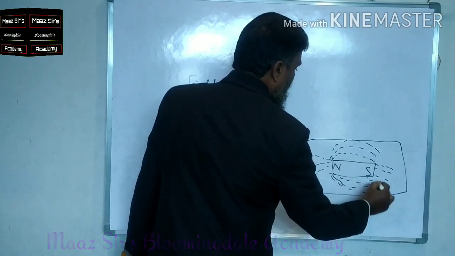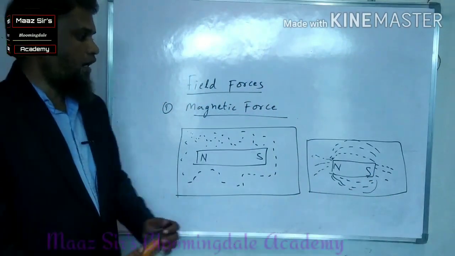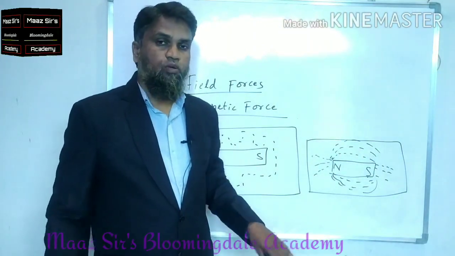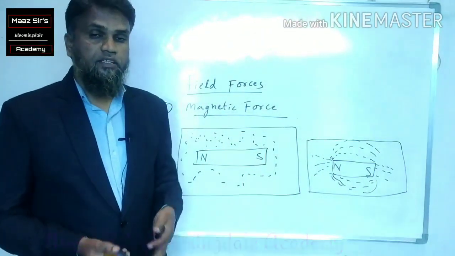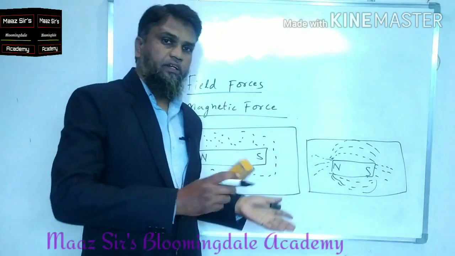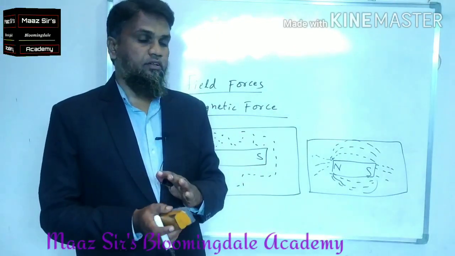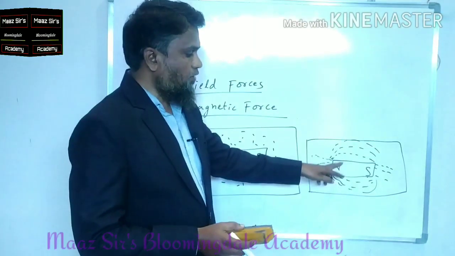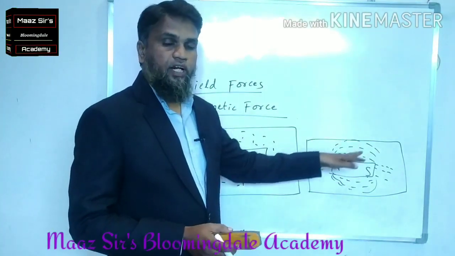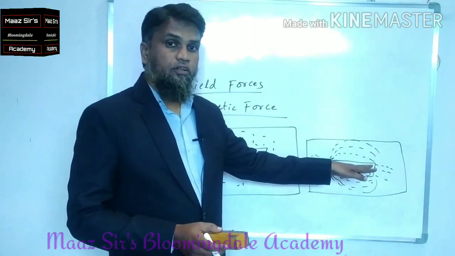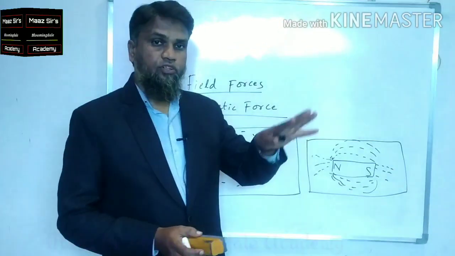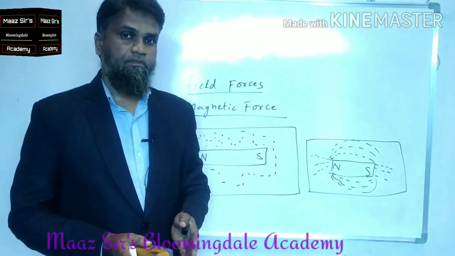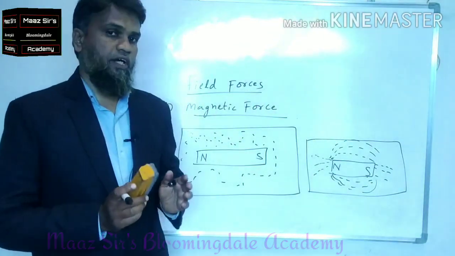So you can see that these iron filings are arranged in circles or semicircles. Why are they arranged in semicircles? They can form into other shapes also. Why? Because there is some force acting on these two poles, north pole and south pole. Some sort of force is there which is not visible to our eyes. That is, there is no physical contact.